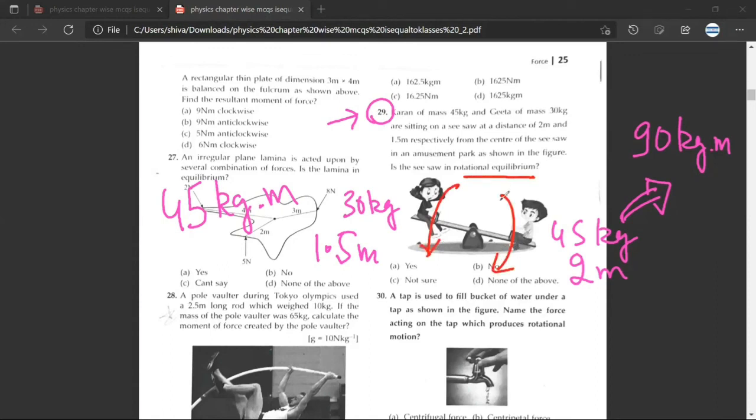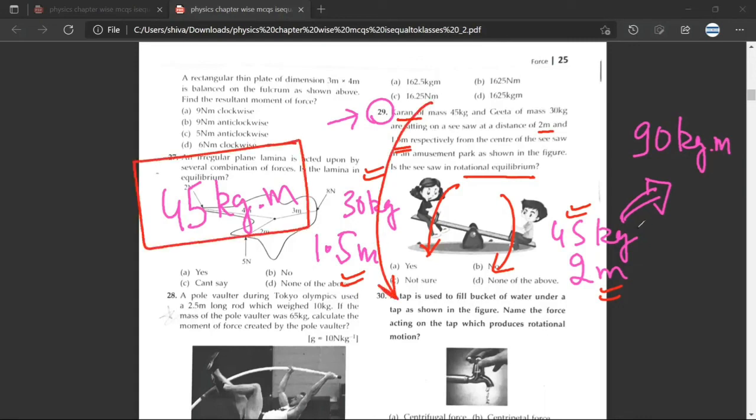Yes, sir. Now Karan is of 45 kg. He is sitting at a distance of 2 meter. And Geeta has a mass of 30 kg and is sitting at a distance of 1.5 meter. The moment of force generated by Geeta would be 30 into 1.5, which is equal to 45 kg meter. Is it correct, Mr. CB? Yes, sir. Now the moment of force generated by Karan would be 45 into 2, which is equal to 90 kg meter. Is it correct? Yes, sir. No, because they are not balancing each other. So the seesaw won't be in rotational equilibrium. So you are correct. Mr. CB, any doubt? No doubt.